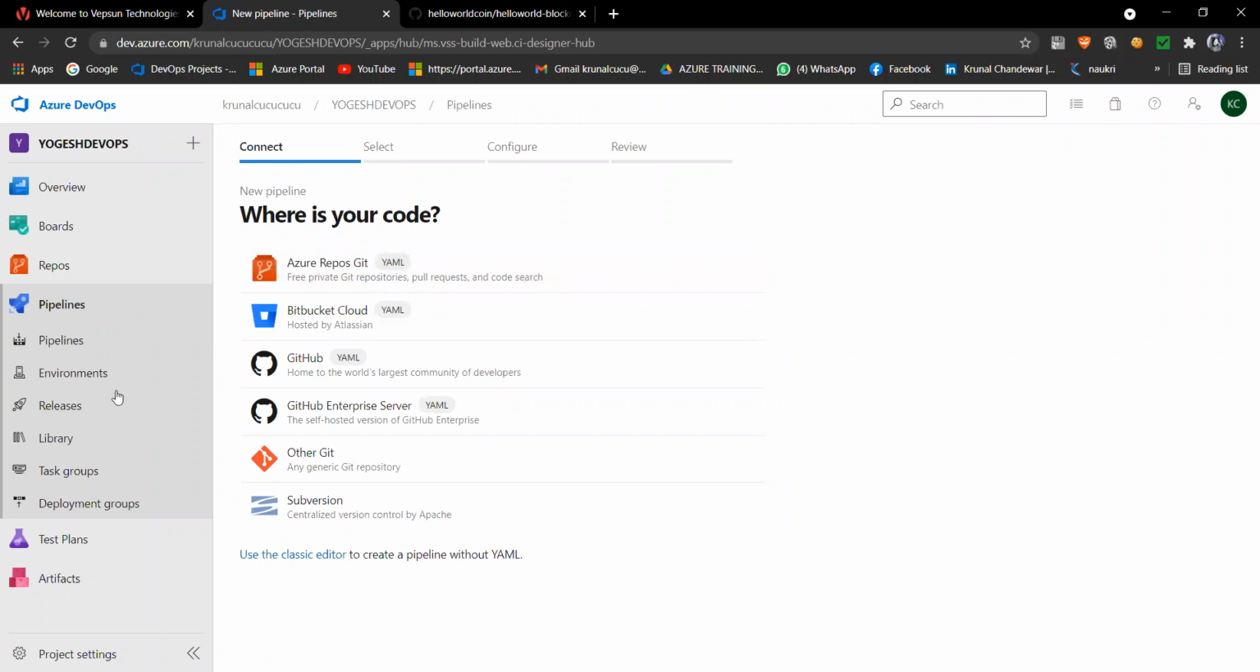So now here with this pipeline concept. See here what is written: Azure Repo Git YAML, Bitbucket Code YAML, GitHub YAML, GitHub Enterprise Service YAML. Here YAML is not written, and then use the classic editor to create a pipeline without YAML. Yes, anyone give me the details about this out of you?